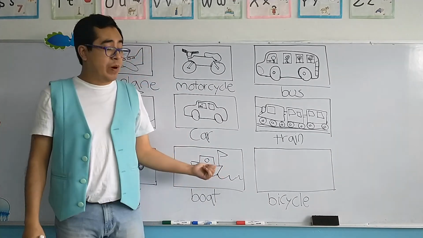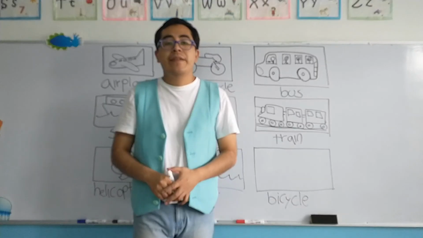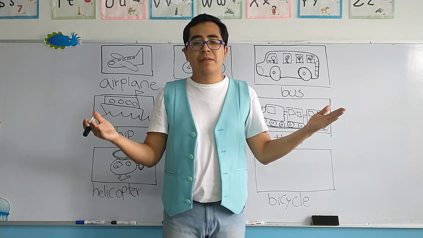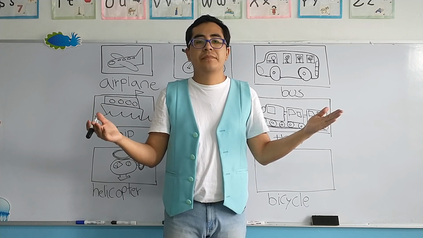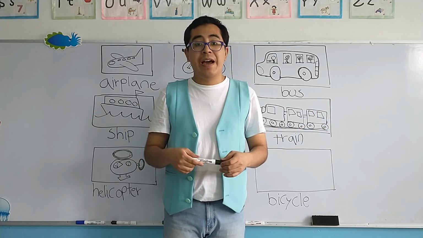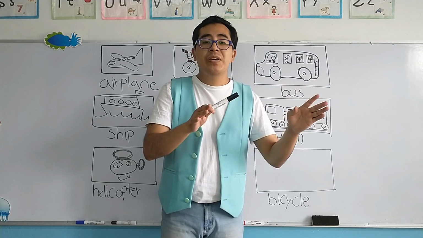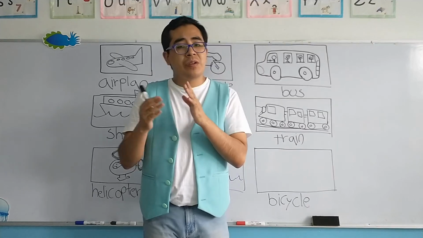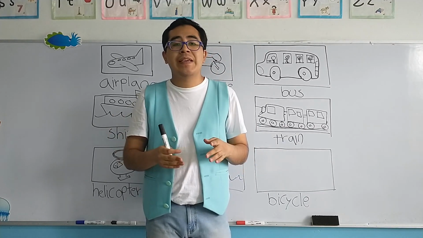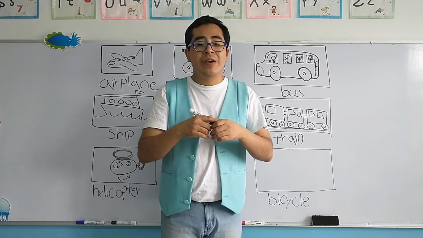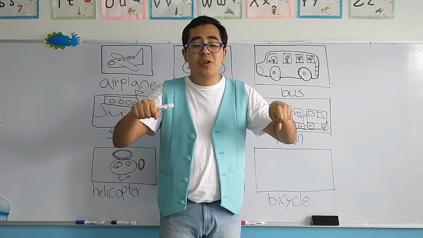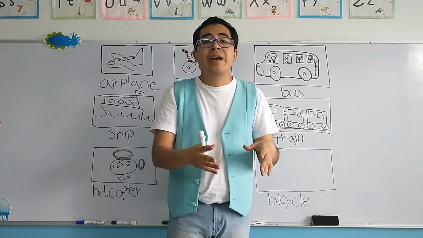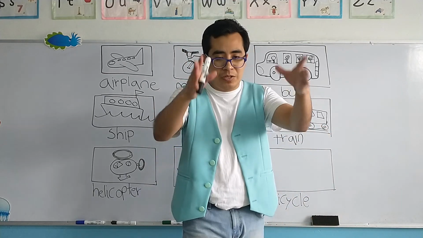Okay, we have the boat, and finally, the bicycle. Now, what do you think it's a bicycle? Okay, bicicleta, excellent. Now, the bicycle is similar to the motorcycle. The only difference is that there is no energy, okay, there is no energy, there is no machinery that can put it on top of it.